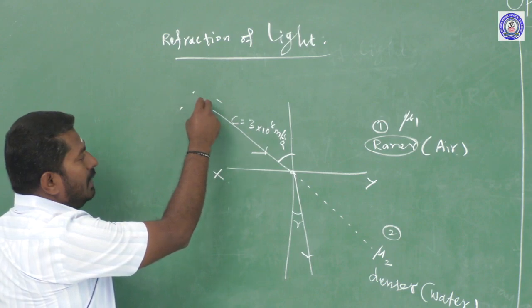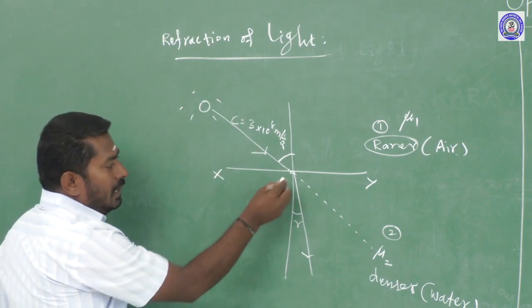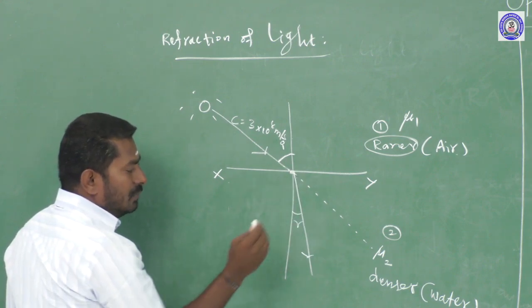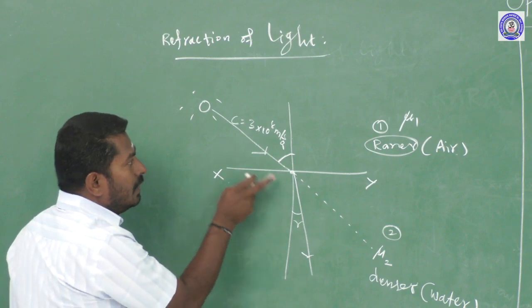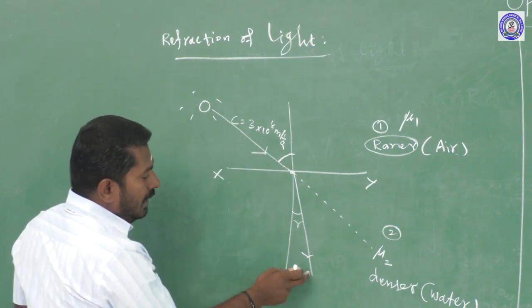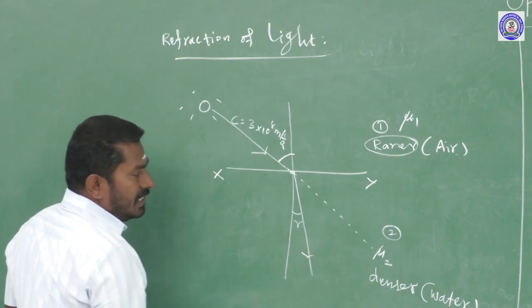A source of light emits light rays. Those light rays pass through the rarer medium, are incident at this interface between the two media, and enter the denser medium. Refraction takes place. In this case, light rays travel from the rarer medium into the denser medium, so refraction takes place and the refracted ray moves towards the normal line.